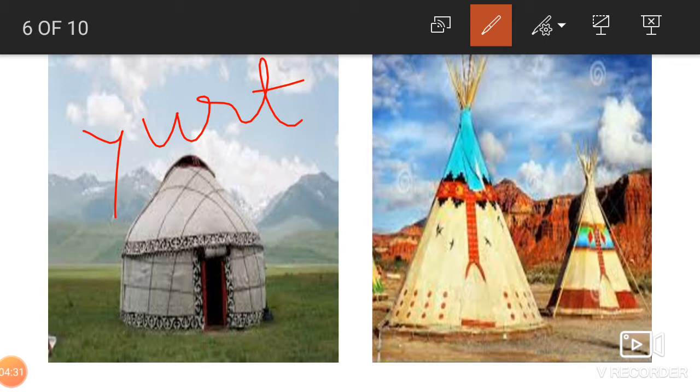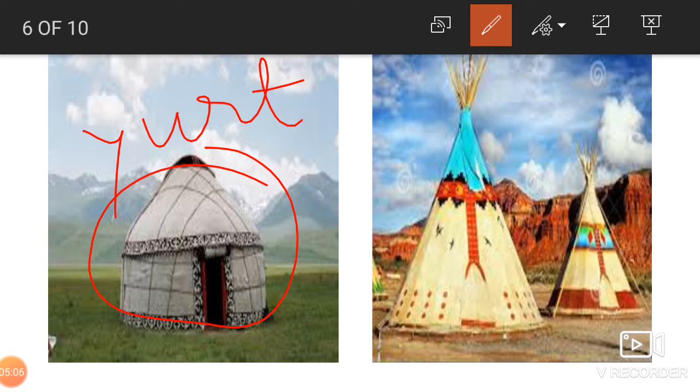This yurt is found in Central Asia, beta. Now, the nomadic horsemen. Nomads means who? The Banjaras, the people who don't stay in one place. They keep moving from one place to another. They are called gypsies also. And they usually live in a tent, and this yurt is of round shape. It's a rounded tent called the yurt. Nomads are the people who do not stay in one place and they move from one place to another, children.